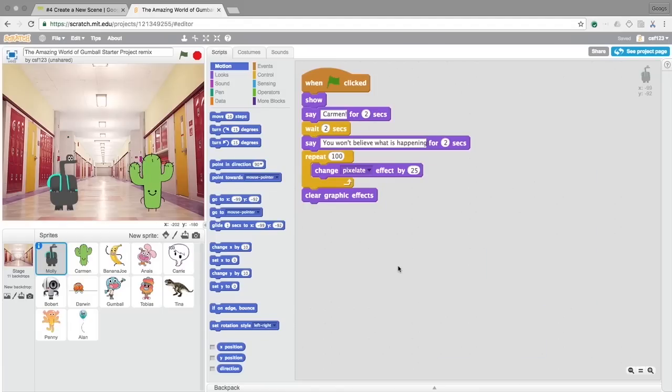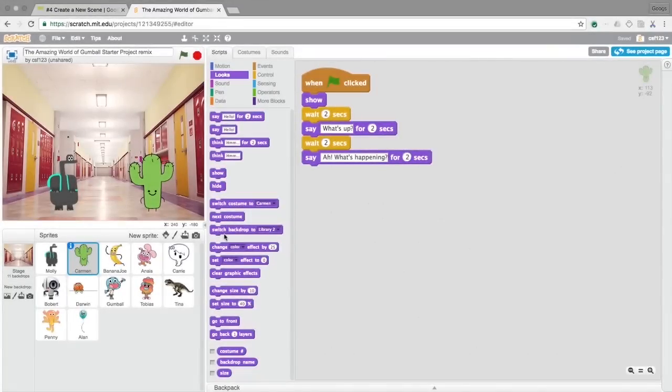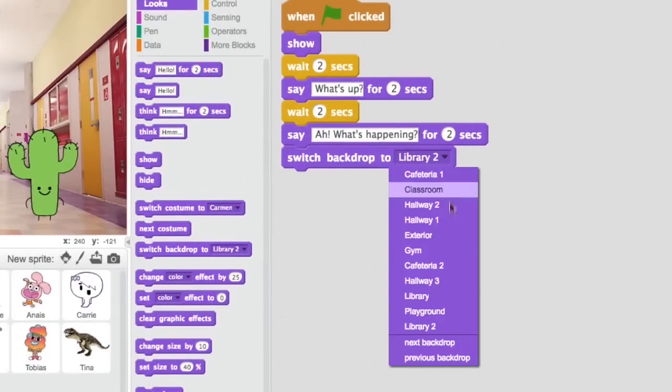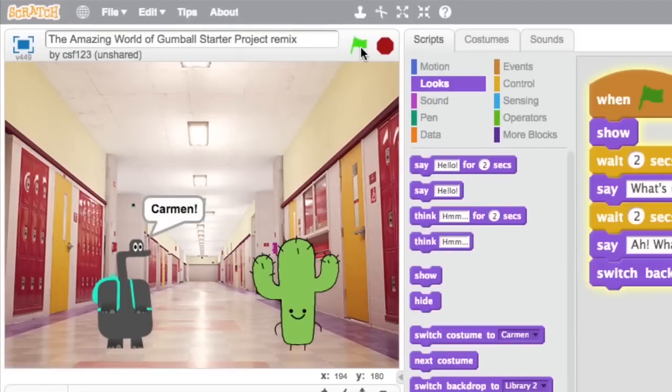Select the last character that spoke in your story. In this example, that's Carmen. Select looks and drag out a switch backdrop to block. Then, select a backdrop from the drop-down. Click the flag to try it out.